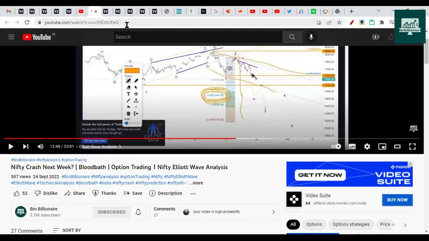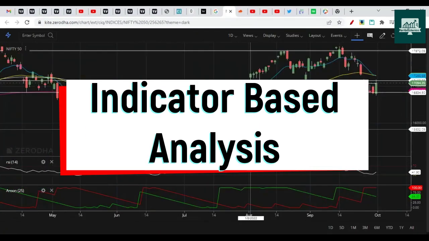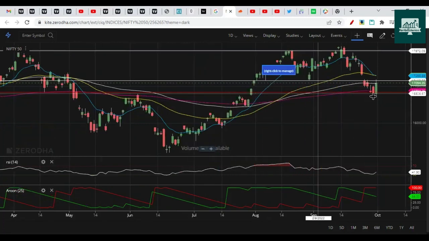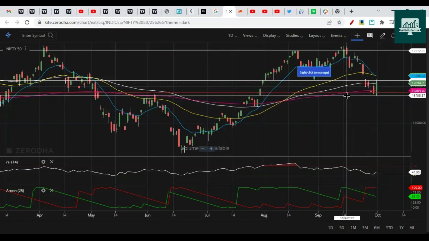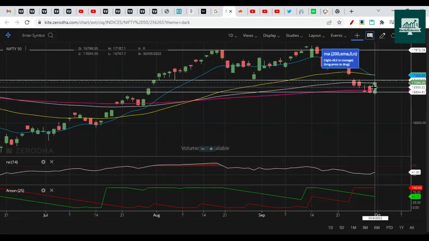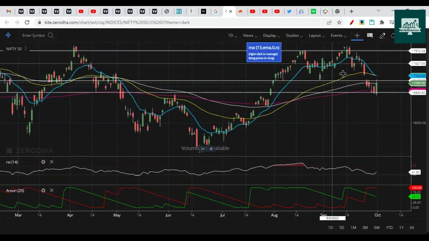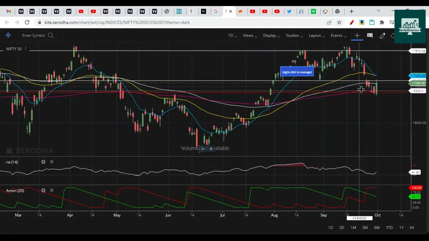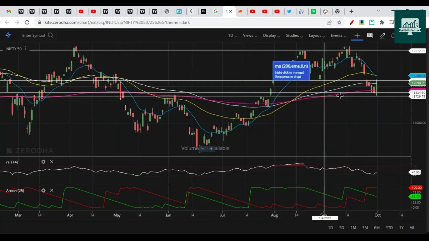Let's start with the price action analysis first. Last week we also mentioned Nifty is supposed to drop towards the 200 EMA, somewhere near 16,800 to 900. Nifty made a low of 16,747, so it dropped towards the long-term moving average, the 200 EMA. This pink line is the 200 EMA.